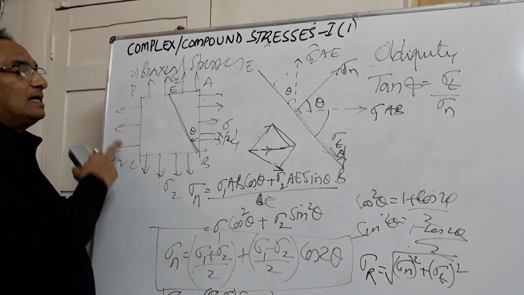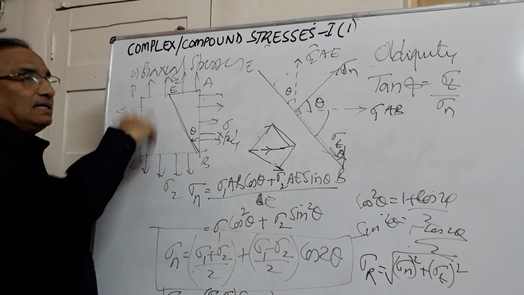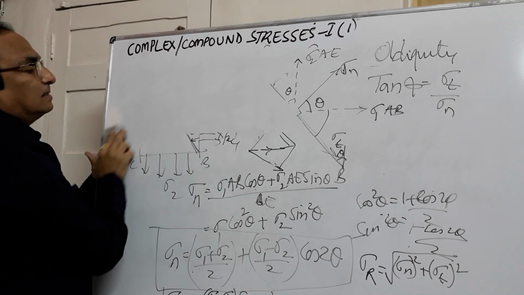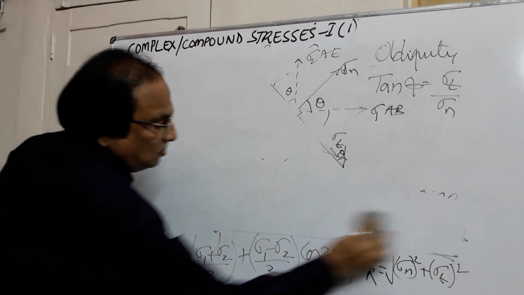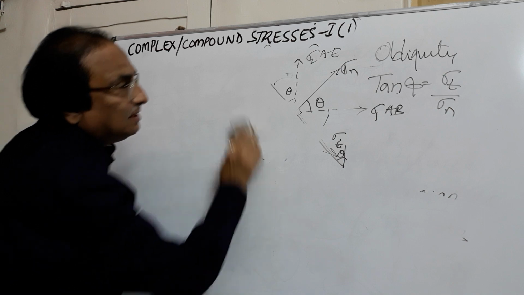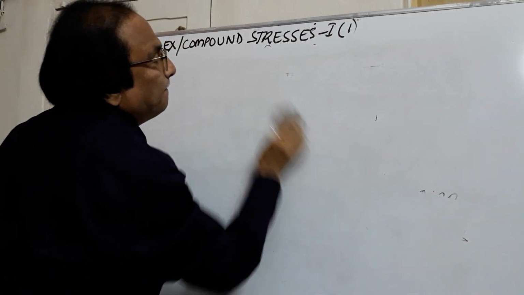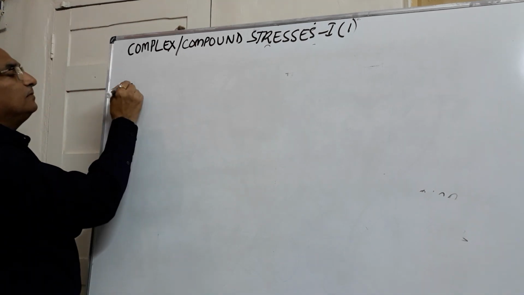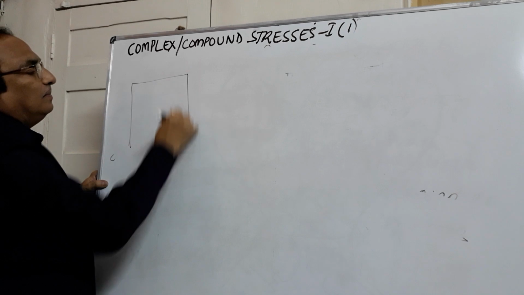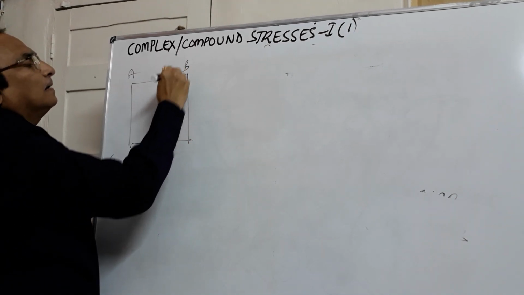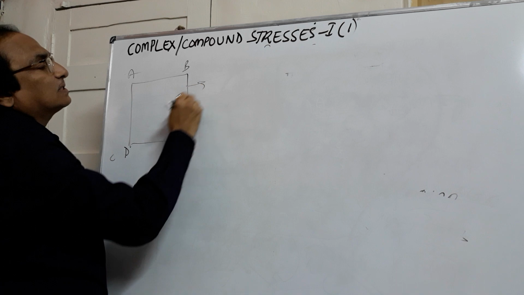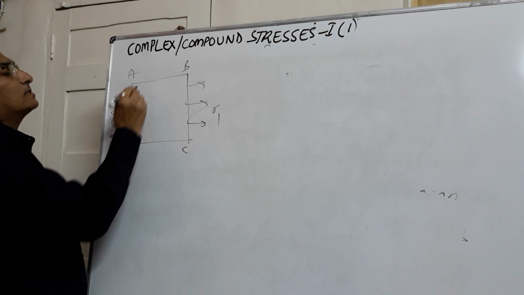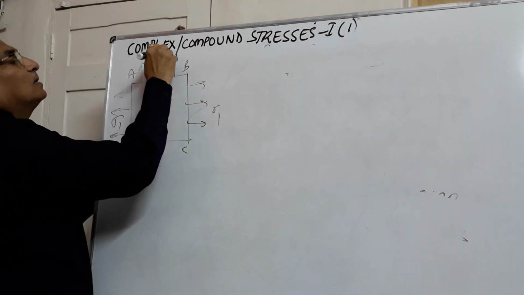So we have seen first category only uniaxial, second category the biaxial. So we will see the combination of all the stresses where it is subjected to normal stresses as well as the shear stresses. If you consider that element A, B, C, D, let it be subjected to normal stresses in x direction, sigma 1. Stresses should be on both the faces. Stresses in y direction, sigma 2.